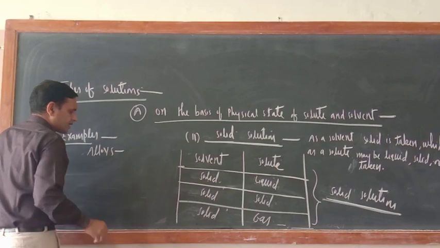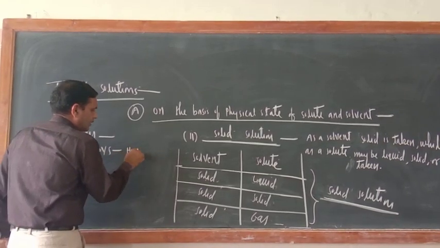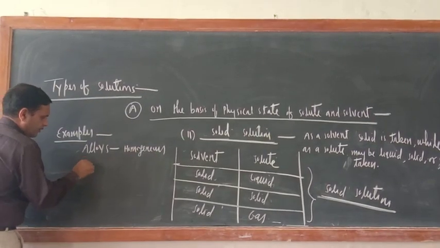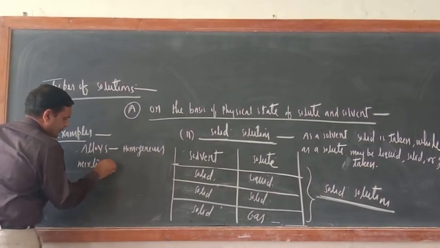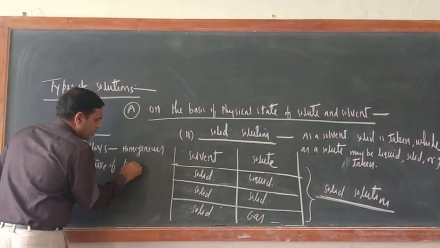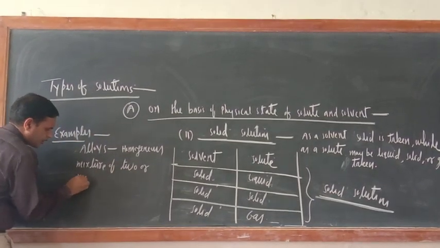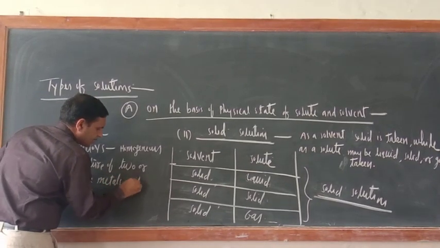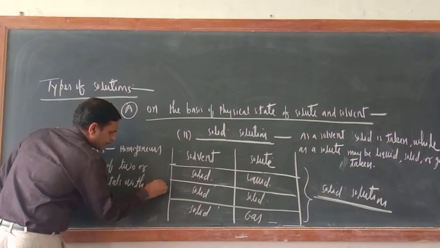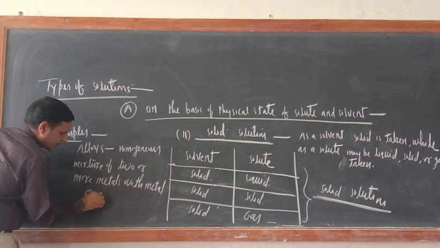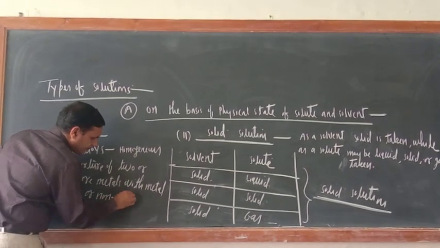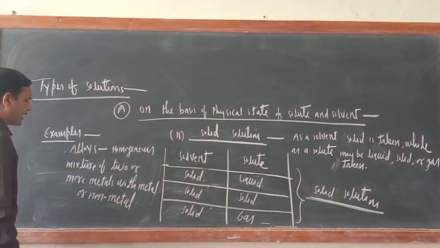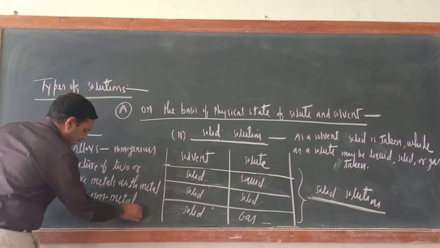Alloy. What are alloys? A homogeneous mixture of two or more metals with metal or non-metals.